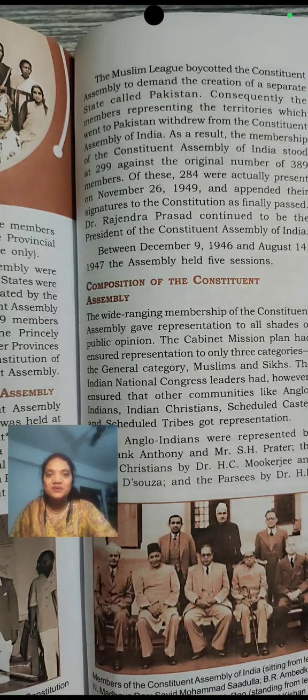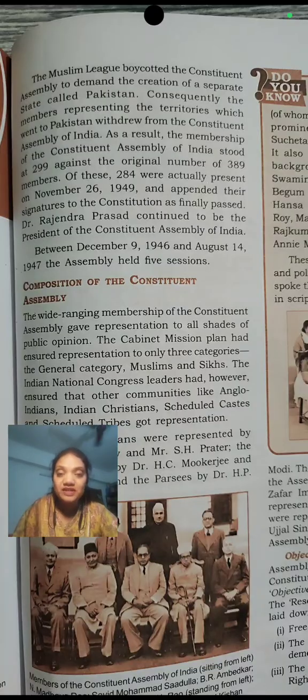So let's continue. It's written that between December 9, 1946 and August 14th, 1947, means on 15th August we got our independence, so this date has been mentioned. Till 14th of August, the Constituent Assembly conducted 5 sessions.